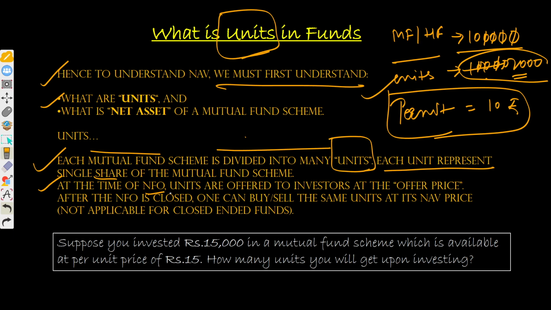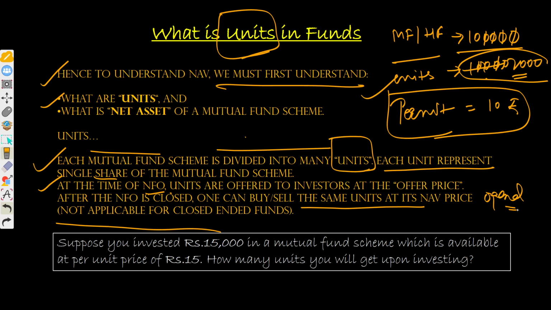Units are offered to investors at the time of the offer, and after the NFO is closed, one can buy and sell the same units at its NAV price, which is not applicable for closed-end funds. In case of open-ended funds, you are allowed to sell the fund units at the current market price. It's like shares again.